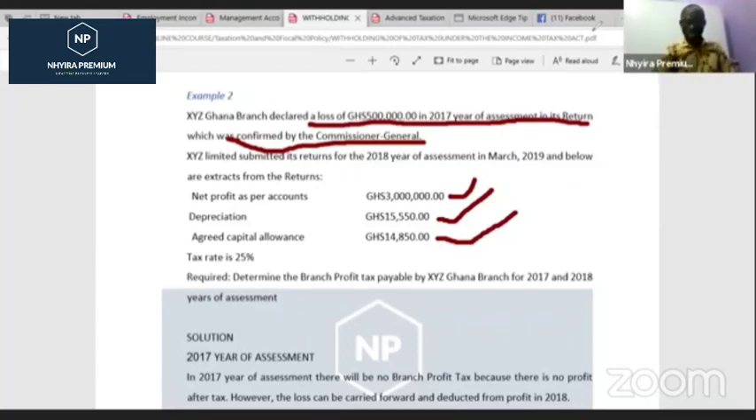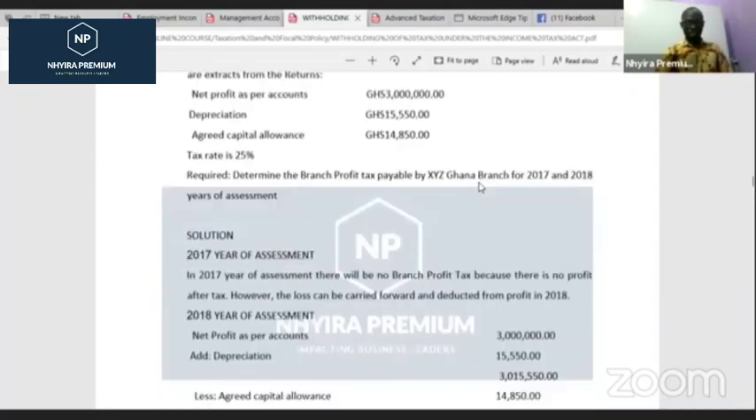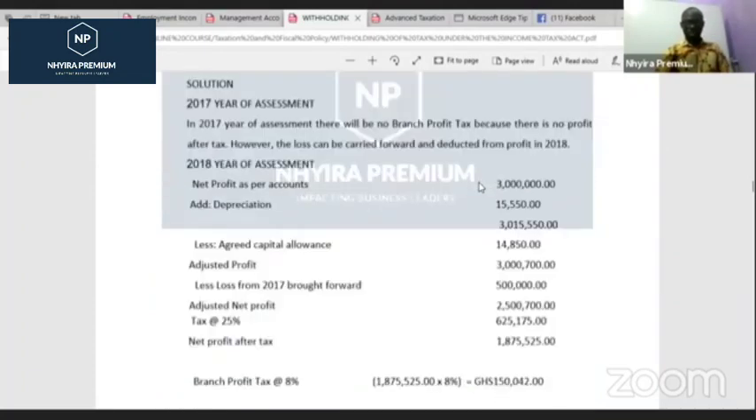All right. So enough of the talking. Let's just look at how we present the solution in relation to that. And for reference purposes, this question is from the practice note by the Commissioner General of the Ghana Revenue Authority. So for reference purposes, I give respect to whom respect is due and honor to whom honor is due. So this question is from that document.